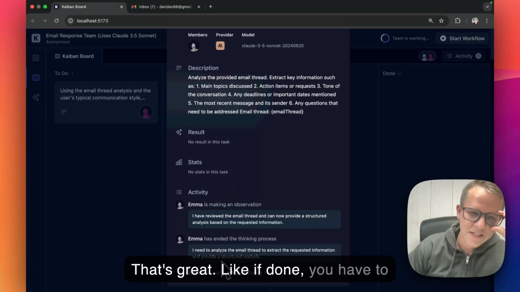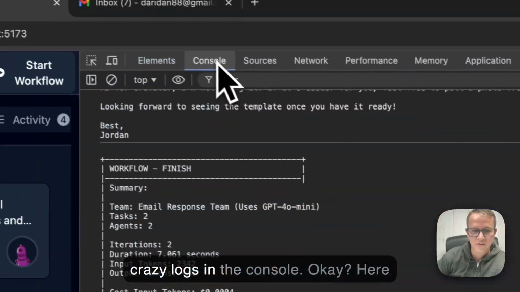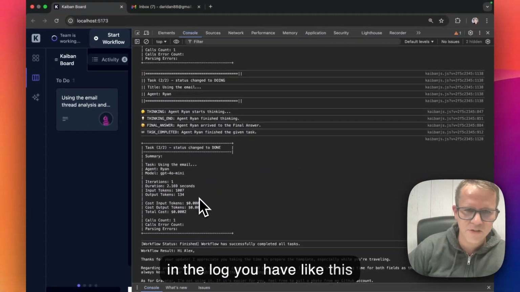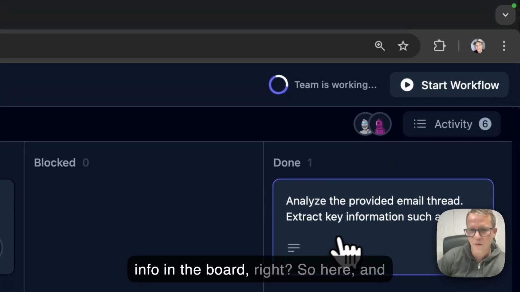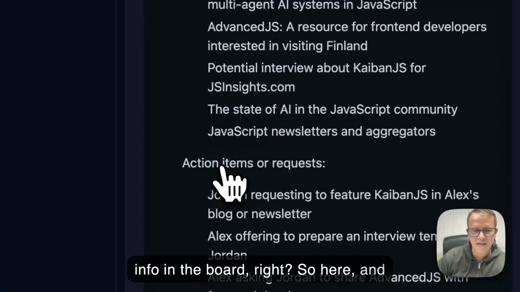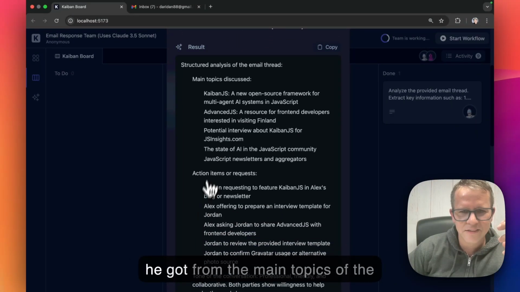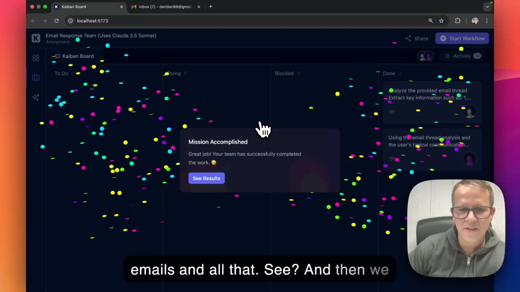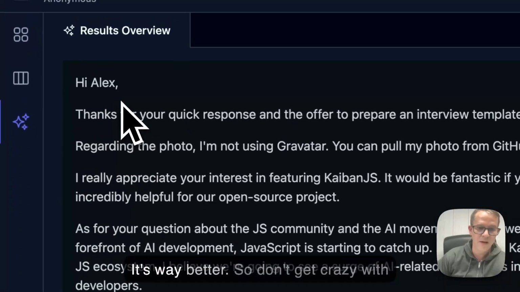That's great. If not, you have to come here and see a bunch of crazy logs in the console. Okay, here in the logs you have decent information as well, but we put all this info in the board, right? See the levels of detail he got from the main topics of the emails and all that. See, and then we have the result. Look at this result. It's way better.